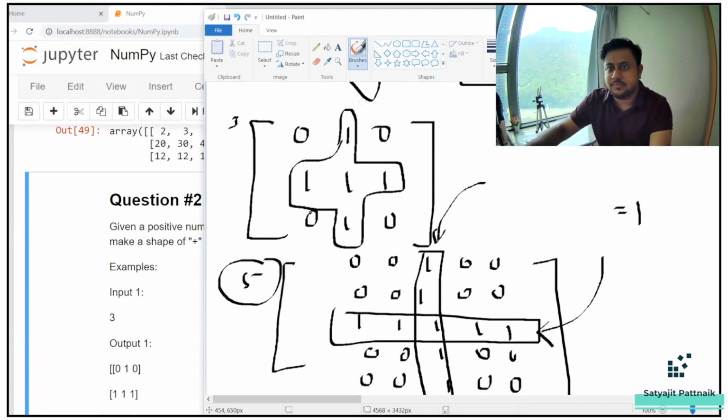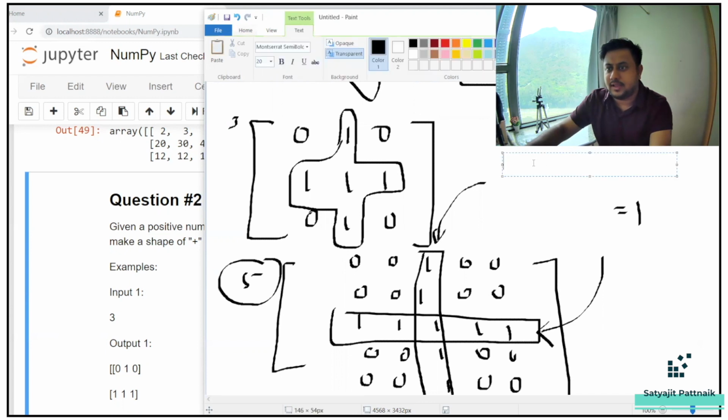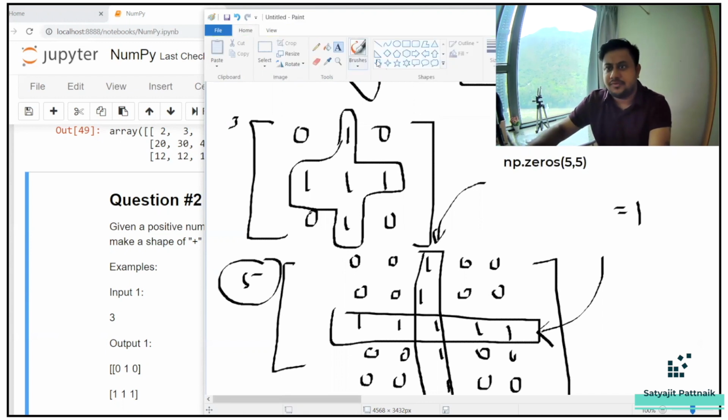The first step is creating np.zeros of 5 cross 5. Simple, right? After doing this, I will try to access the middle row. How to access the middle row? If this is your A, you can access n/2, and that means you are getting your 1. This is your floor division operation.